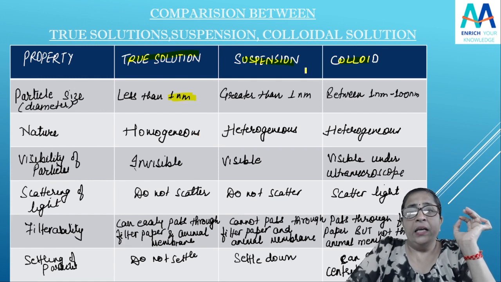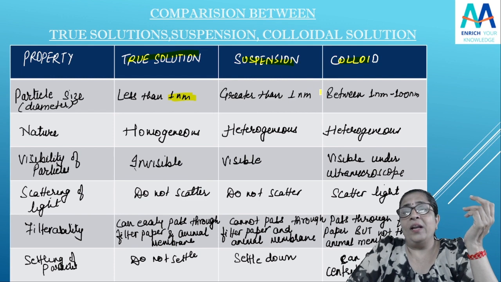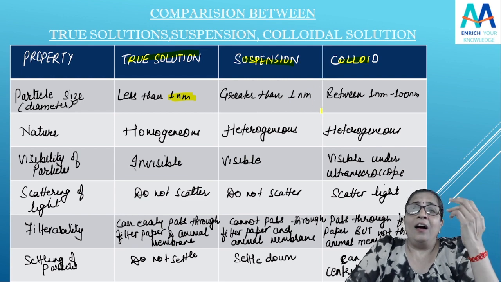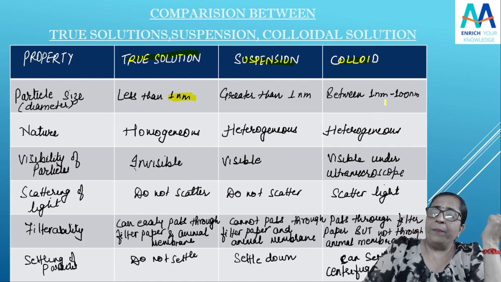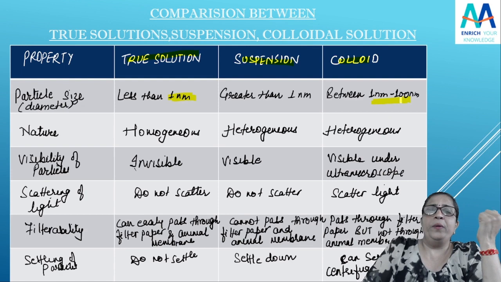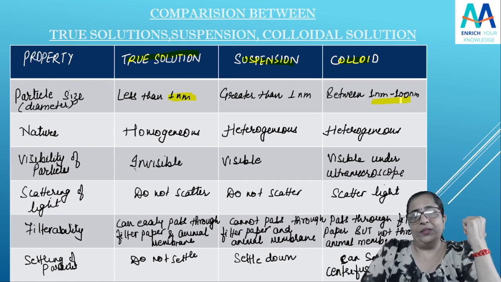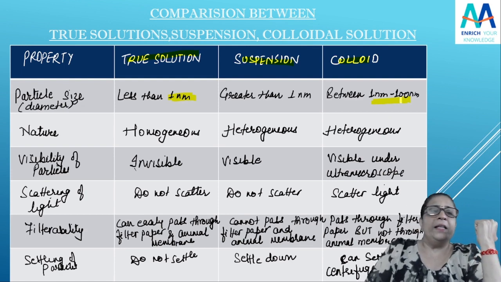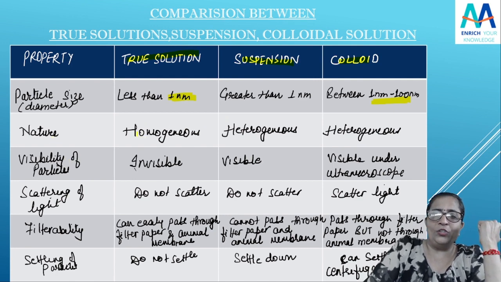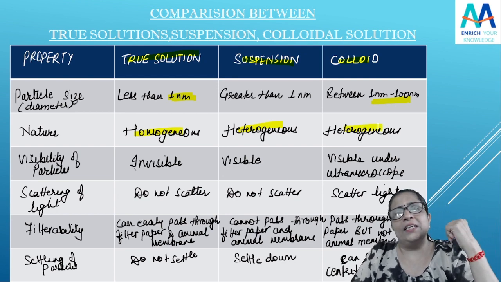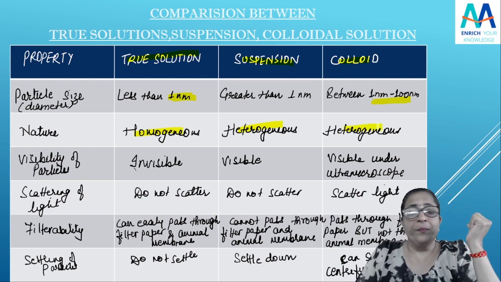Particle size. If I talk about suspension, they are greater than 1 nanometer, or you can say that they are till the 100 nanometers also, isn't it? They will be above that as well. And colloids, the particles are between 1 nanometer to 100 nanometers. I hope this is clear. Then the nature of a true solution is homogeneous, and these other two, suspension and colloids, both are heterogeneous.